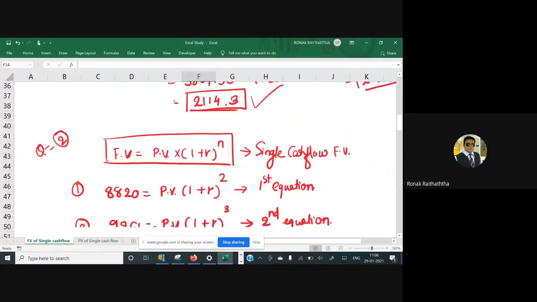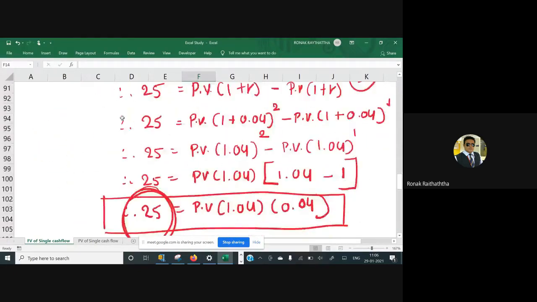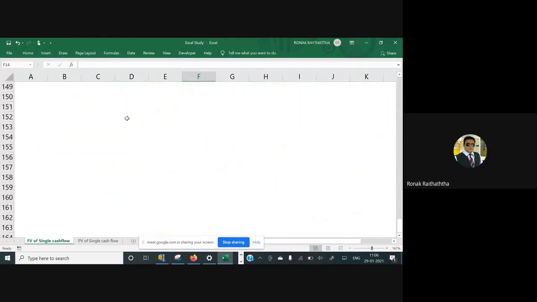So see how generally we do this. This would be the number of periods in the entire 10 years of time frame. So how do we generally do it? We multiply PV with 1 plus R raised to n, right? Now we divide R with the compounding frequency and we multiply n with the compounding frequency.